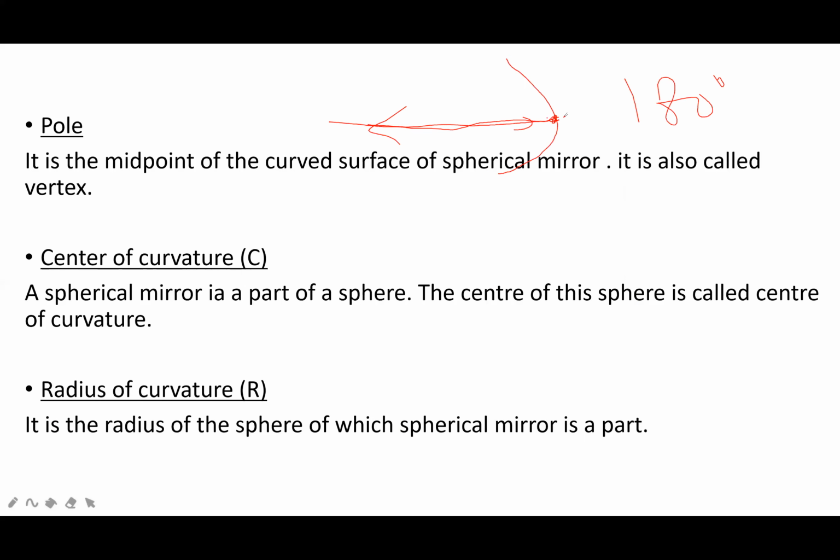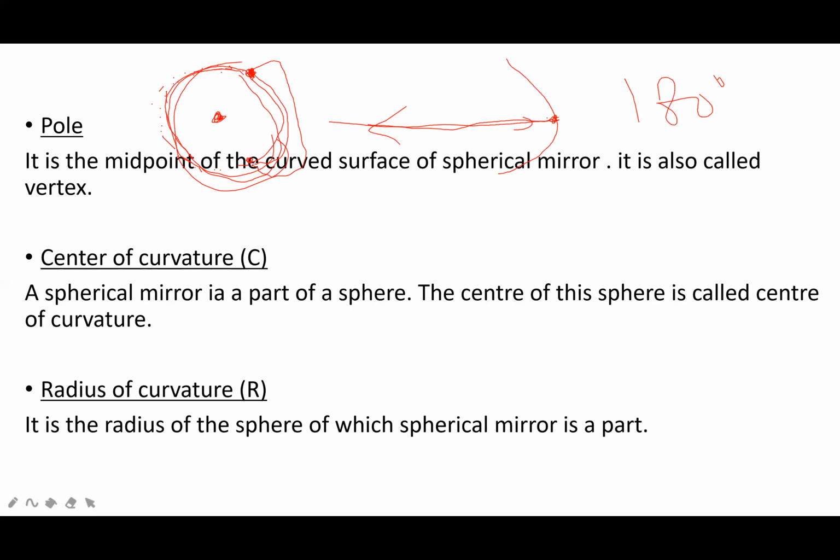Center of curvature. For example, this is a spherical mirror. Between these highlighted points, if you complete the circle, this is the center of the circle, of which the spherical mirror consists.